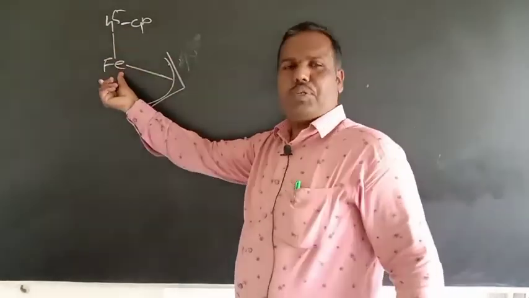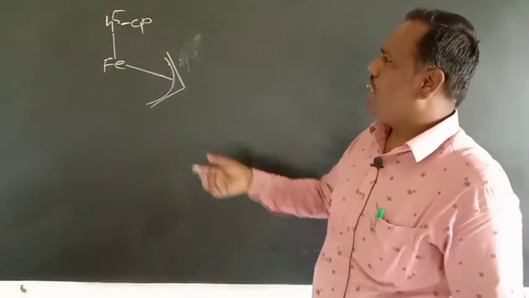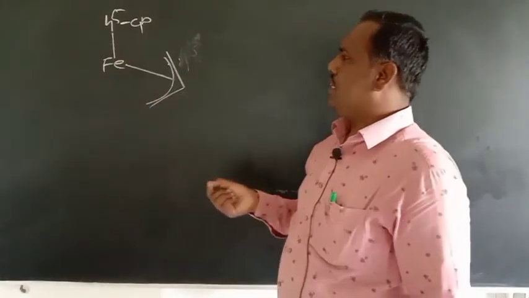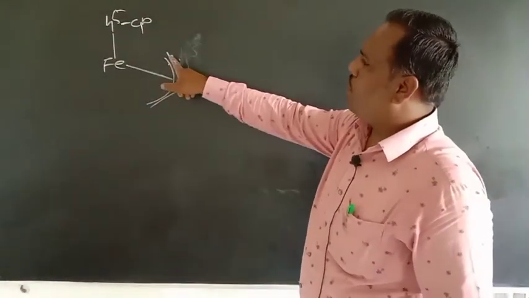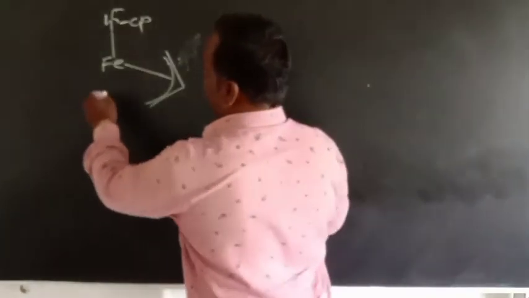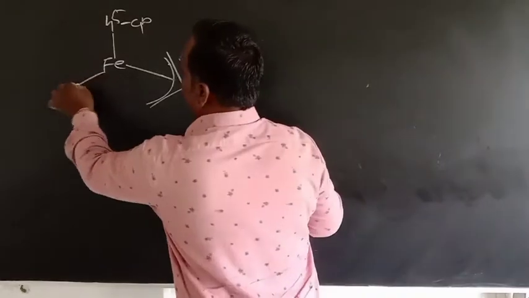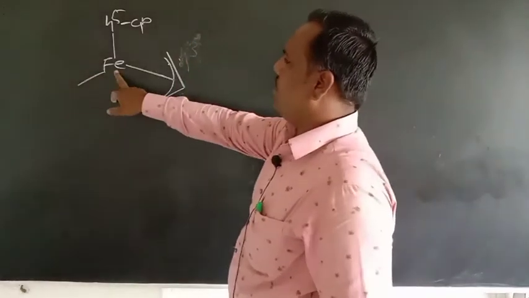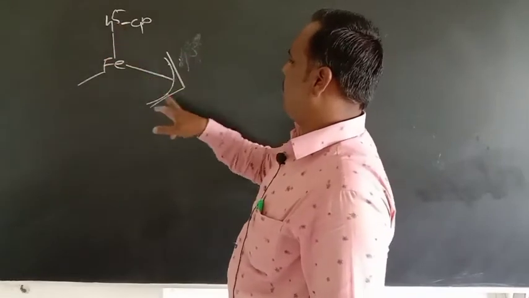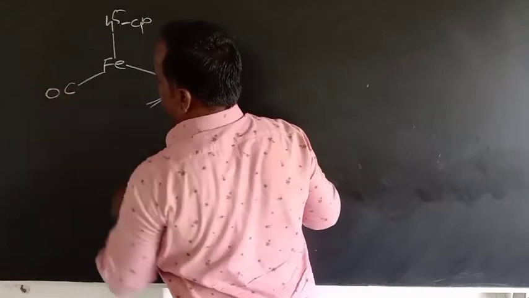So Fe contributes 8 electrons, this cyclopentadiene contributes 5 electrons. So 8 plus 5 becomes 13, then 14, 15, 16, and then 17 and 18.